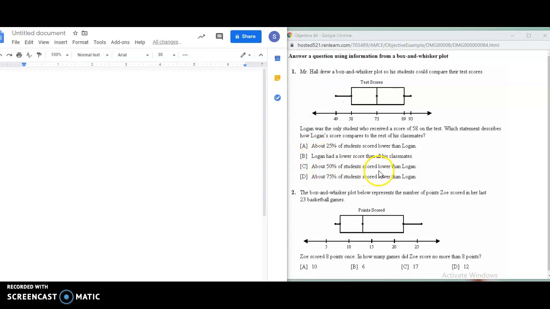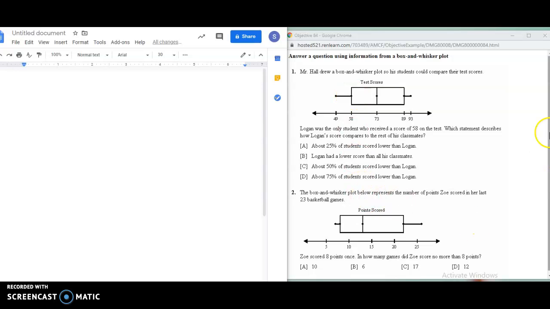About 50% of students scored lower than Logan. Well, if he scored here, 50% is way over here, so that's not true. And for 75%, Logan would have had to score way up here. Okay, so just make sure that when you're doing these, you keep those fourths in mind. All right, Logan scored 58, and there's only 25% below him.